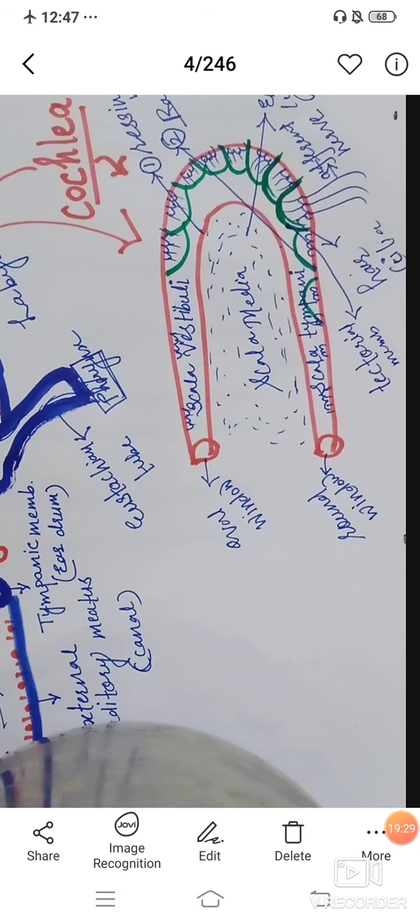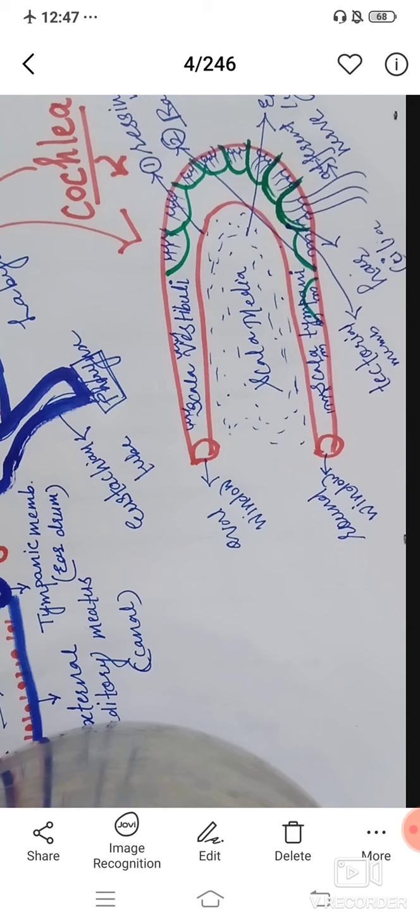Okay. In this manner, we have completed the complete structure of the ear. Let me give you a little revision about it. As explained in the starting, there are three parts of the ear: external ear, middle ear and the internal ear. Externally, the ear consists of two parts, pinna and the auditory canal, which is also called the meatus.